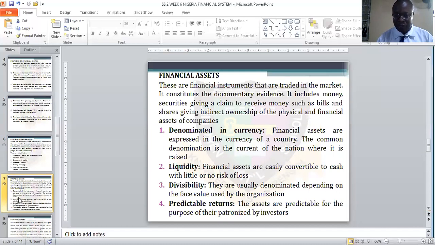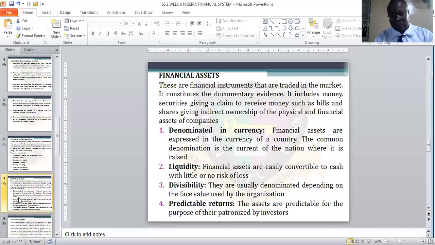We are talking about money. We are talking about securities. This security gives a claim to receive money. We have bills. We have shares. These are given as indirect ownership of physical and financial assets of companies.